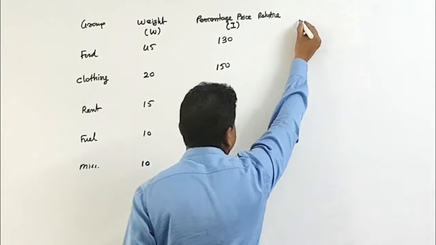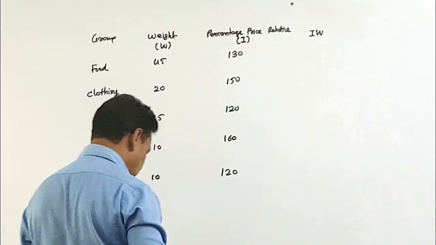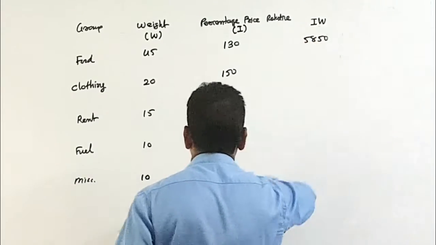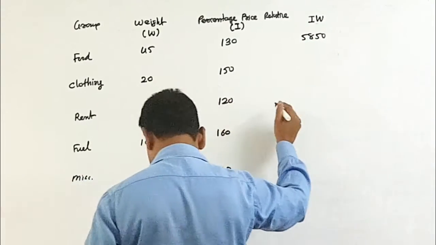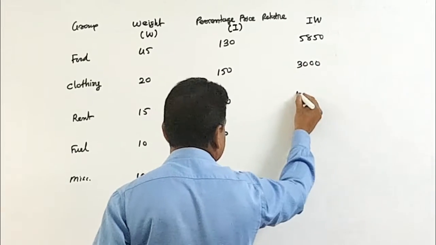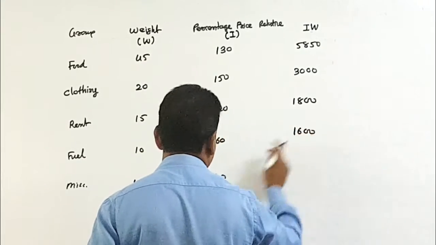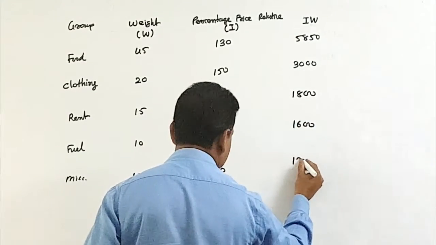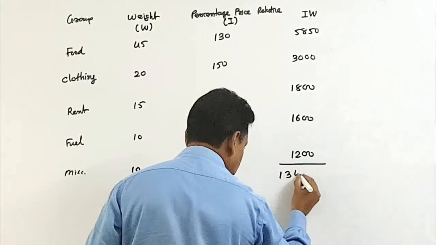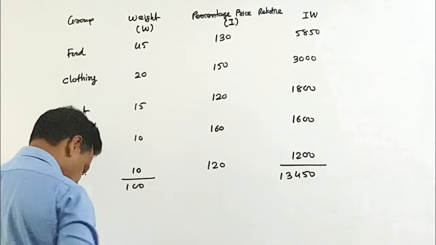Now I would like to make my next column. It is IW. So 45 into 130, it becomes 5850. 150 into 20, it is 3000. 120 into 15, it is 1800. 160 into 10, it is 1600. 120 into 10, it is 1200. So now get total of this column. It is 13,450 and total of weight is 100.